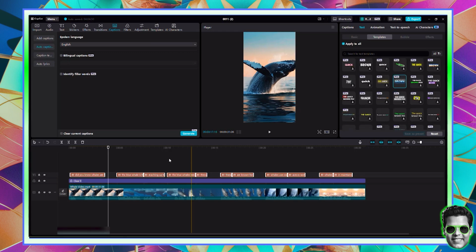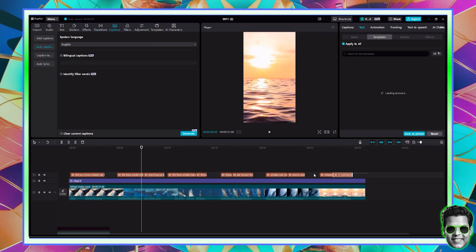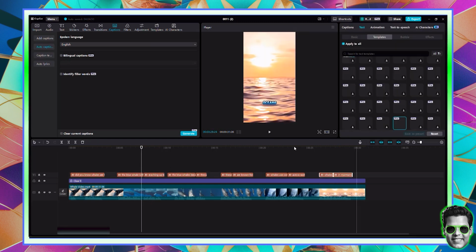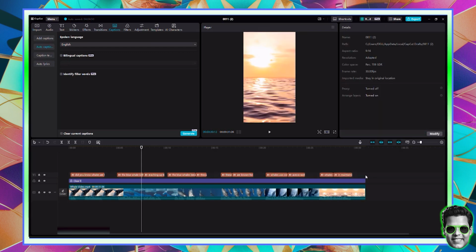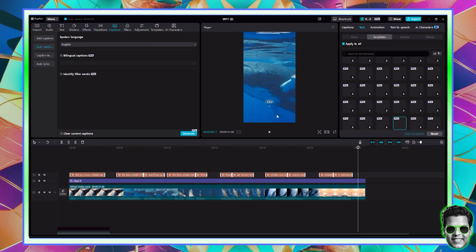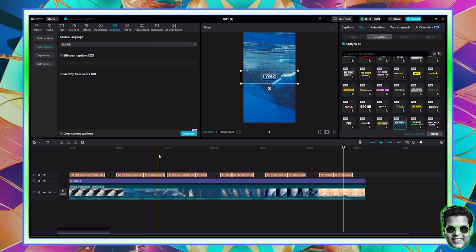And once you have added your caption, you can try to move things to the middle, because normally here they display your logo, the subscribe, call to action. So you should put whatever you want to put a bit to the top. Select all your captions, then move the needle slightly so that you can see the caption, and push this to the middle like I'm doing. And I could make this a little bit bigger than it is. And now I have my captions. So that's pretty much it.